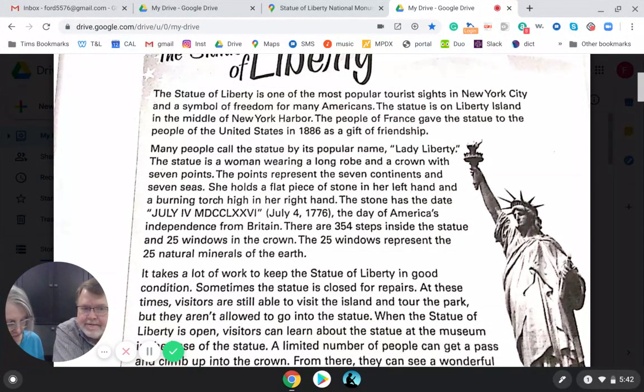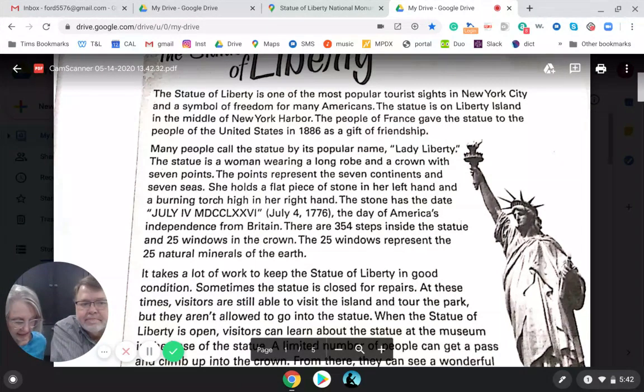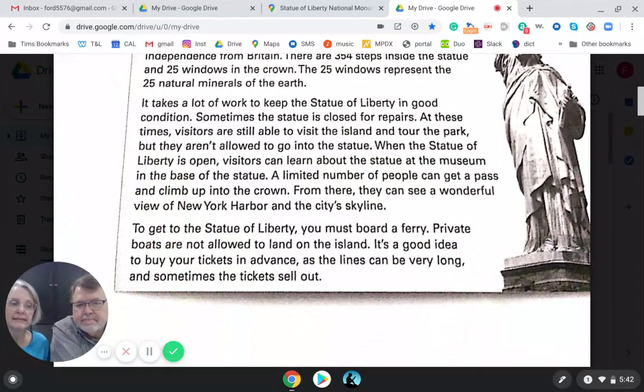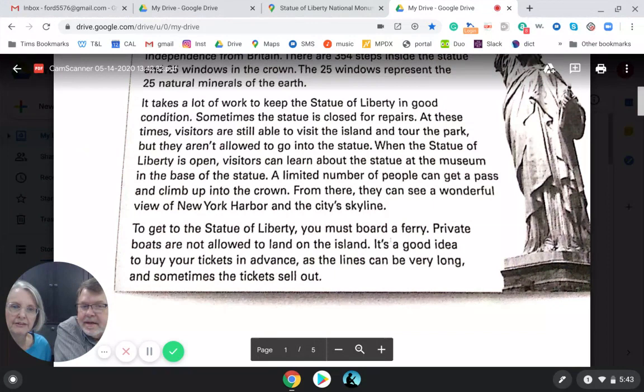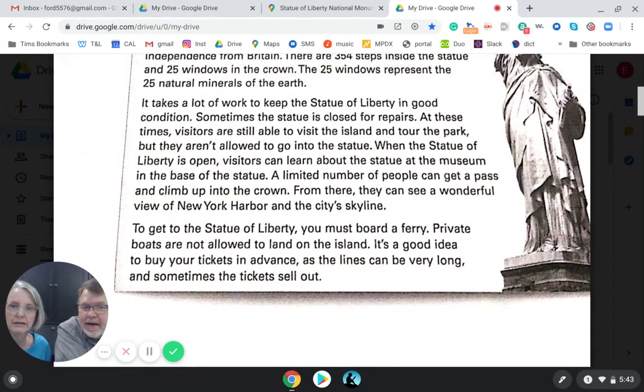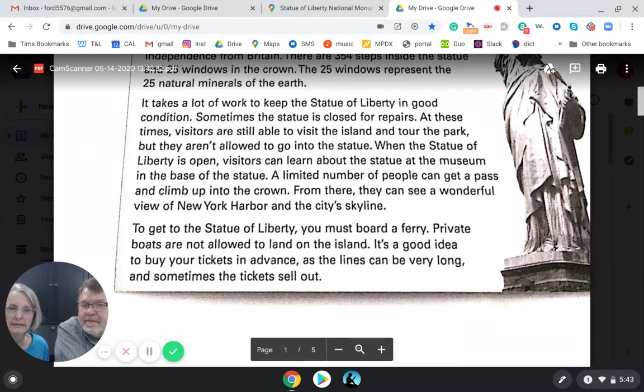We only have one left. You cannot buy tickets in advance to see the Statue of Liberty. Now, this one doesn't answer that question, but we can make an inference about this. It says in the very last part it's a good idea to buy your tickets in advance.